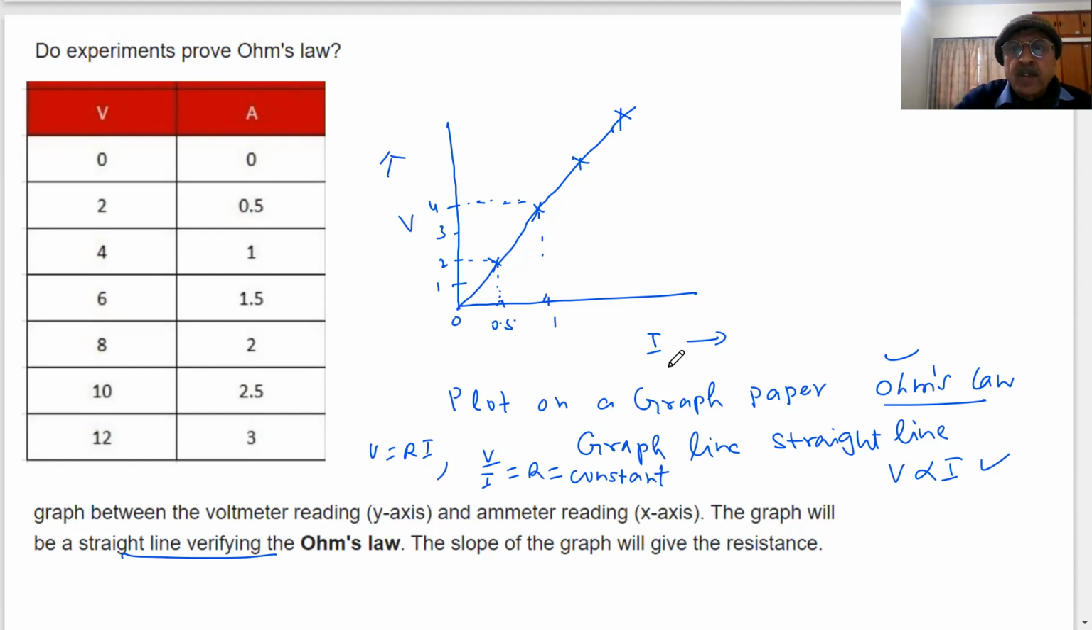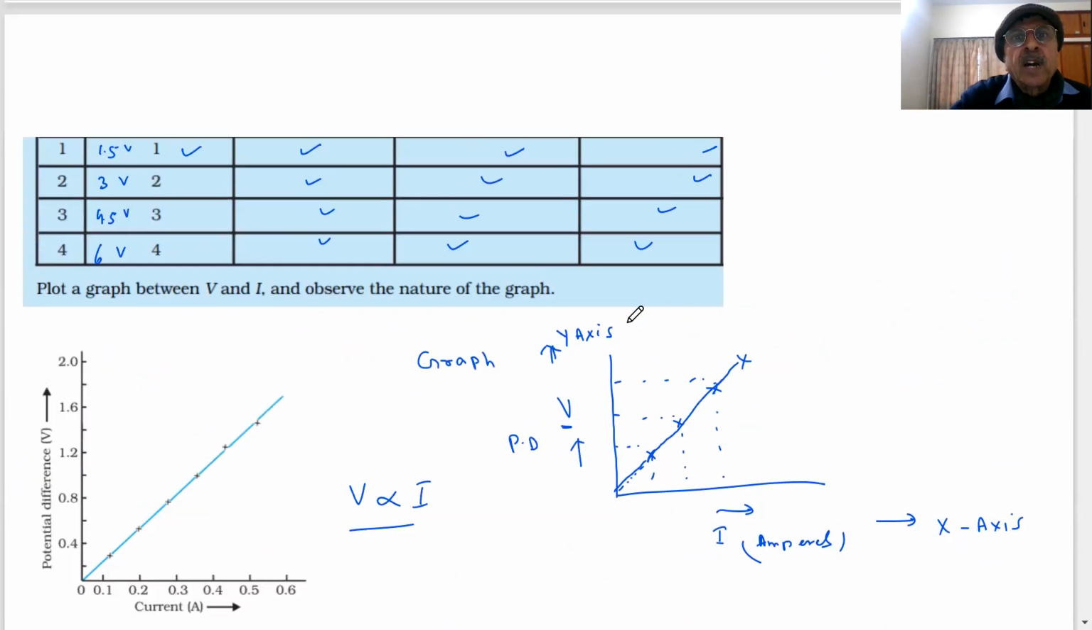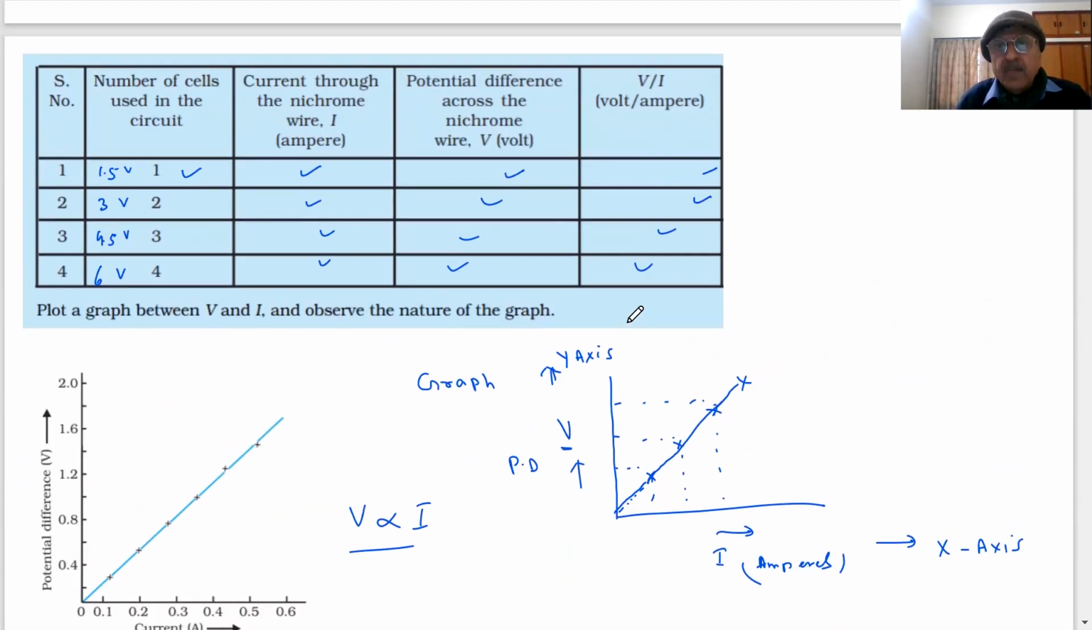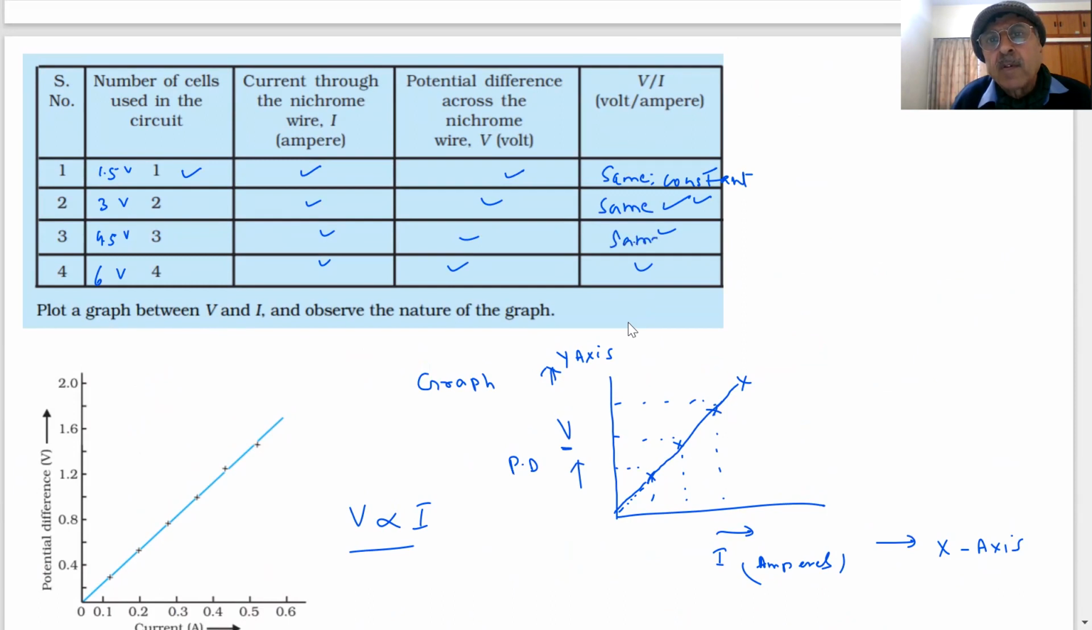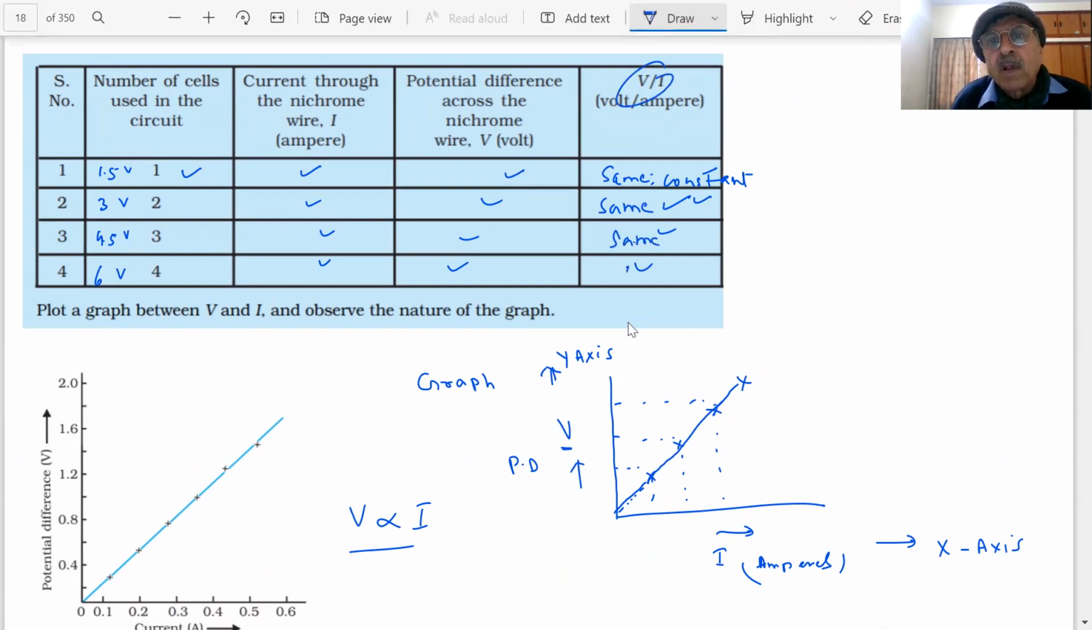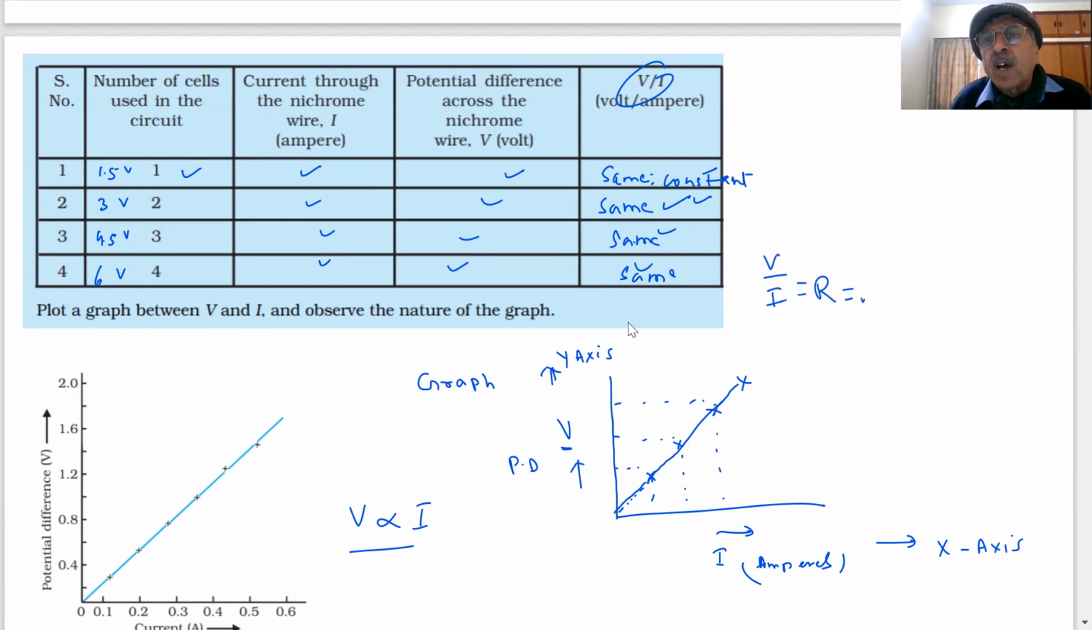What I am trying to say by these values, here, student, you will find in every case this will be constant. Same. Constant. This value will also be same. Constant. This will also be same. What will be same? V by I. In every case, V by I is a constant which is called R, which is my resistance. R is called the resistance. There is a resistance to the flow of the current, student, in a circuit. Resistance to the flow of the current.